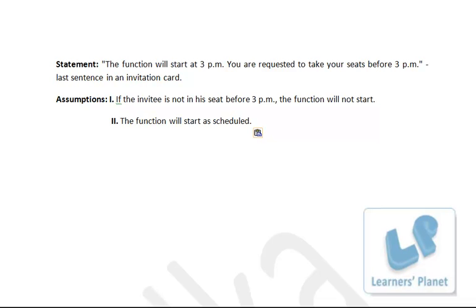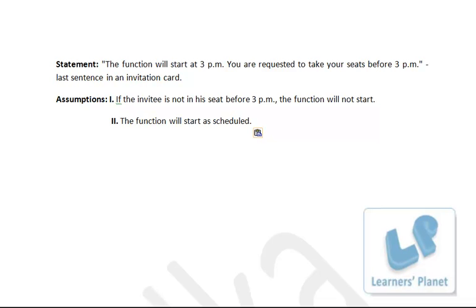Okay. Because the function may start at 3 p.m. is different, and the function will start at 3 p.m. is different. So the function will start at 3 p.m., that means the function will start as scheduled. So this is implied from the statement. Okay. So option B, that is assumption 2, is implicit.